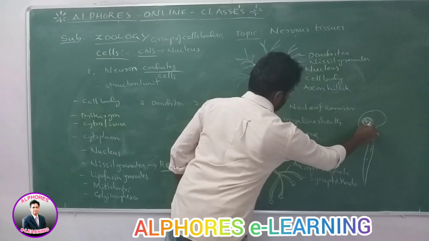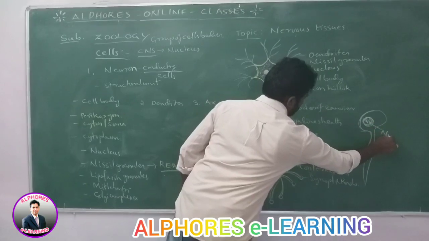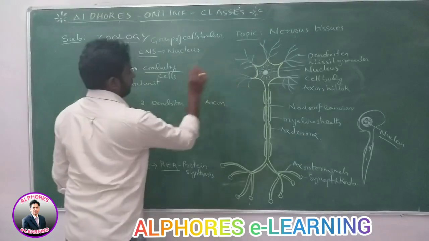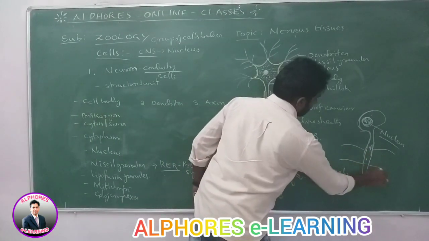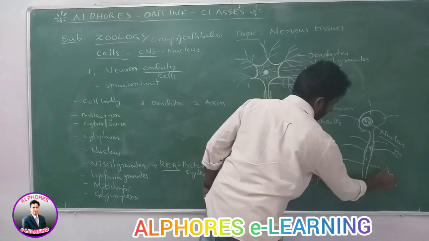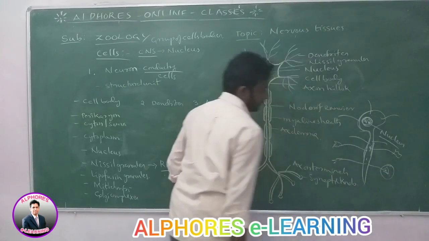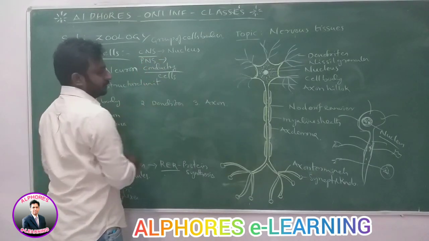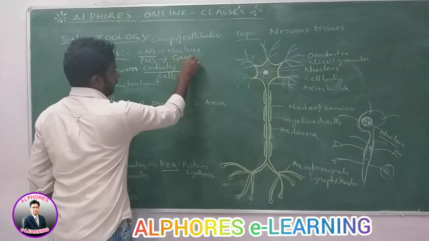Then the same cell bodies are also present in the PNS. PNS means the nerves arising from the brain and the spinal cord. A group of cell bodies present in the PNS is called a ganglion.